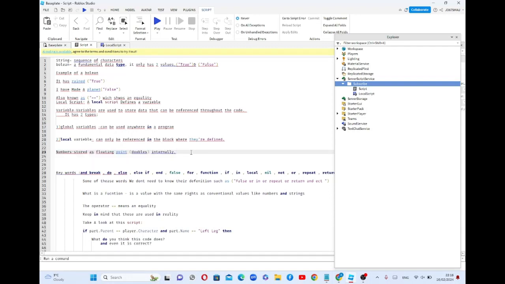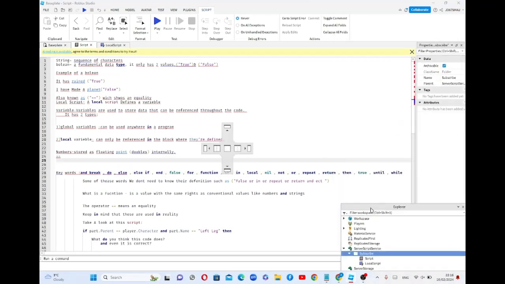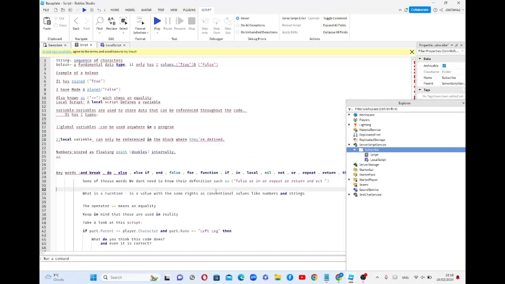Let me just show. This equality goes double. And as I told you, boolean is a fundamental data type. We'll just go through the keywords: and, break, do, else, false, for, function, if, in, local, nil, not, or, repeat, return, and more, then true, until, while. Some of these words you don't need to know, because it's like English. You know what for is. You know what and is.